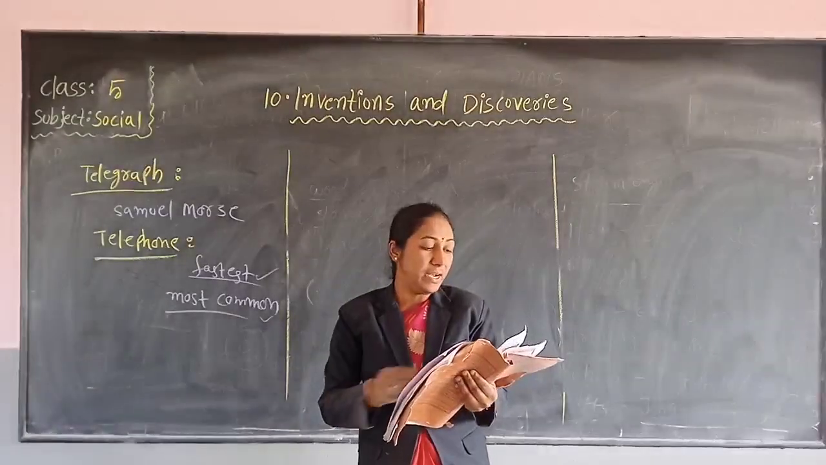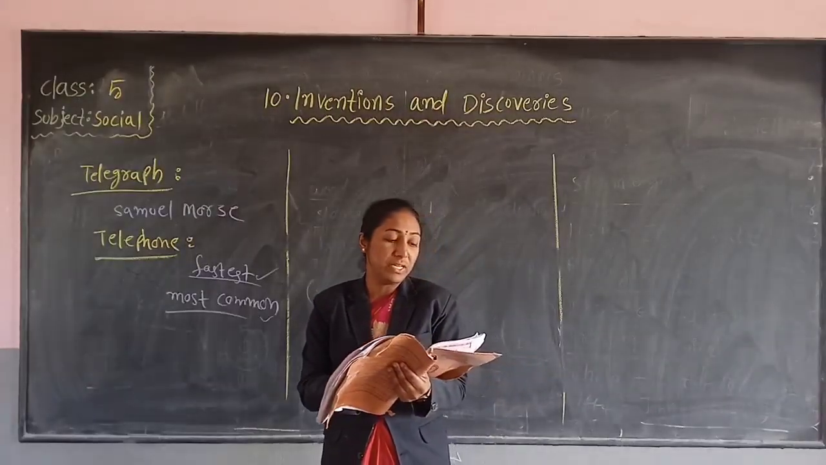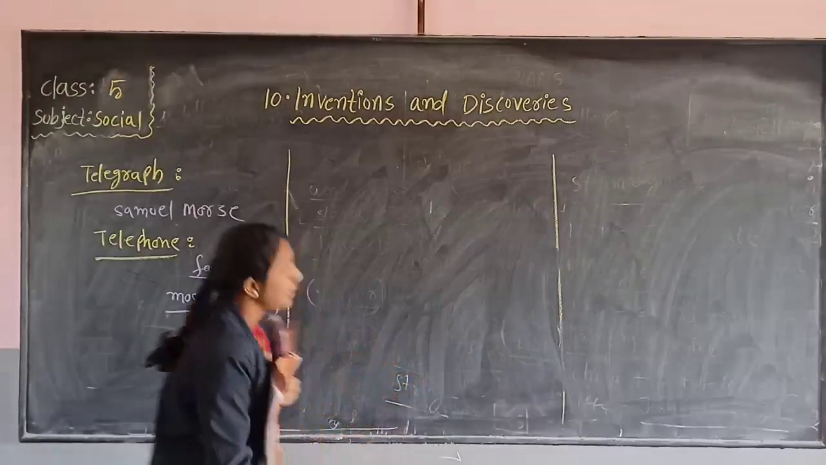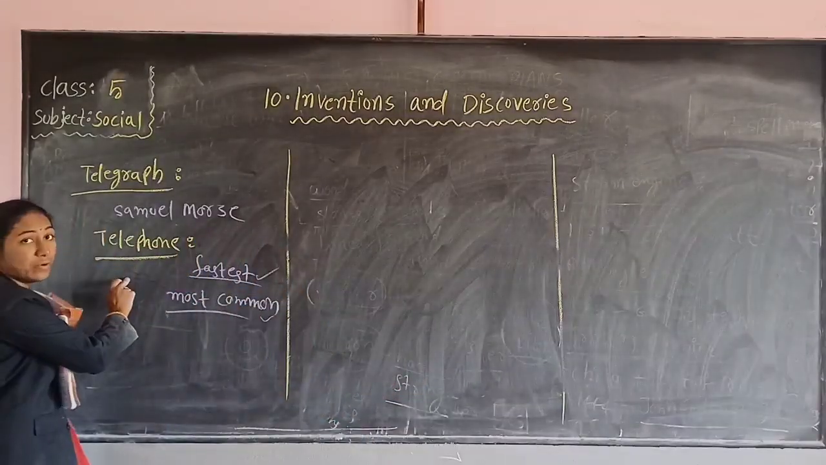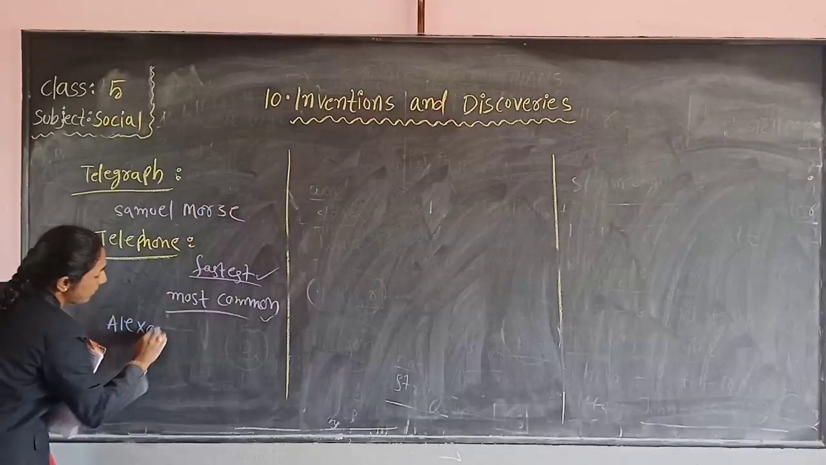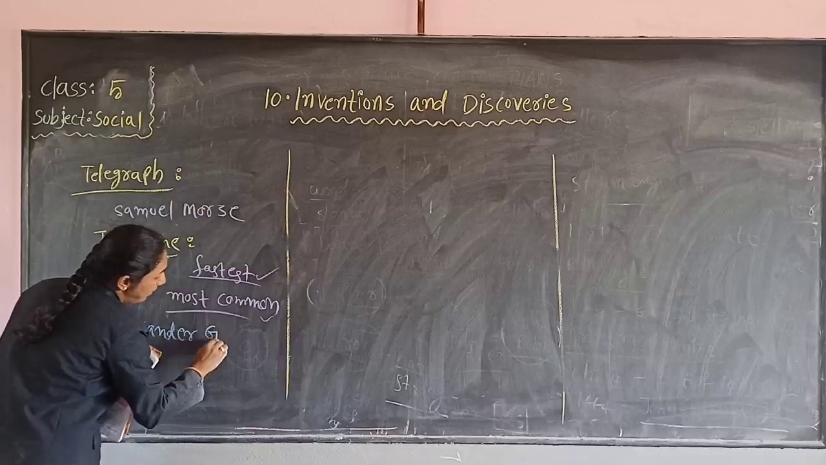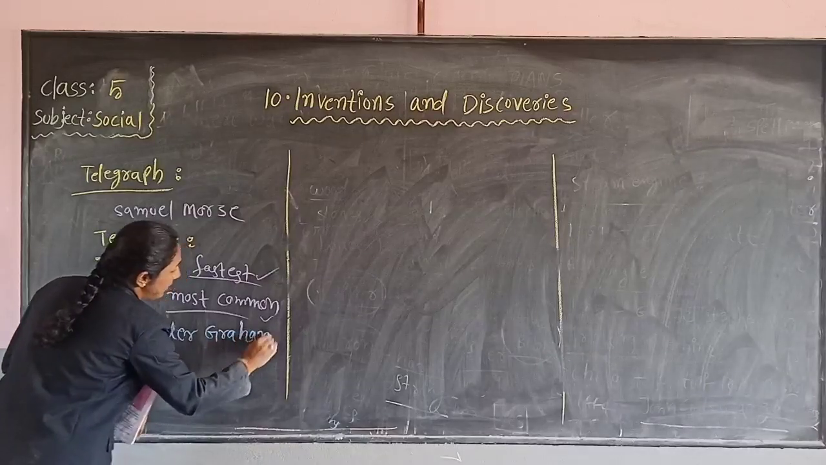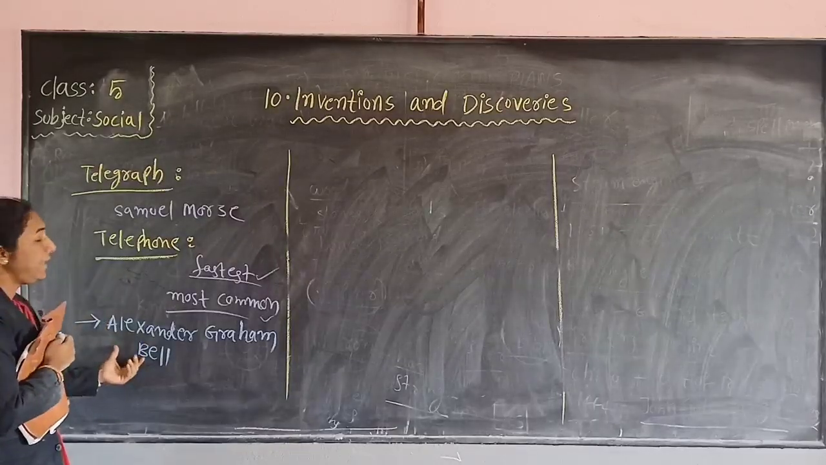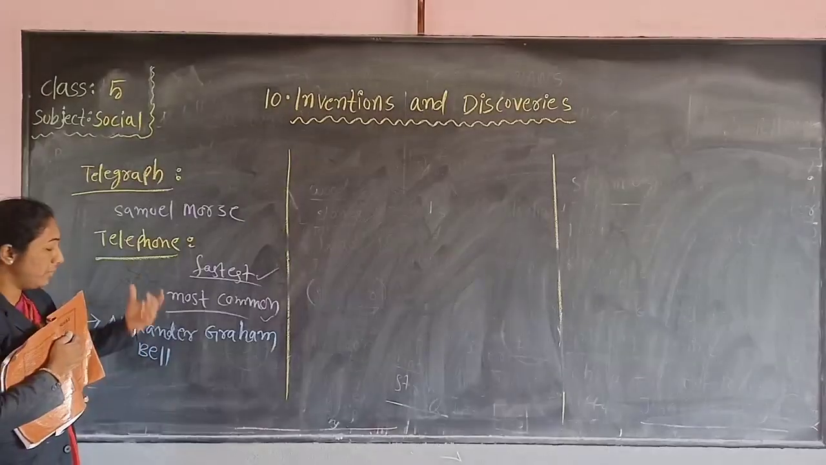It was invented in 1876 by Alexander Graham Bell. Very important. Who invented this telephone? Alexander Graham Bell. He invented the telephone.